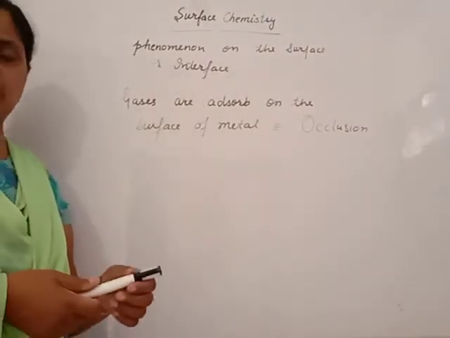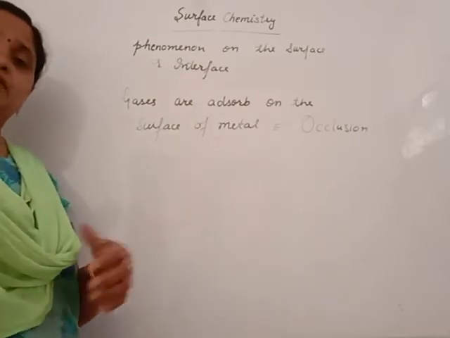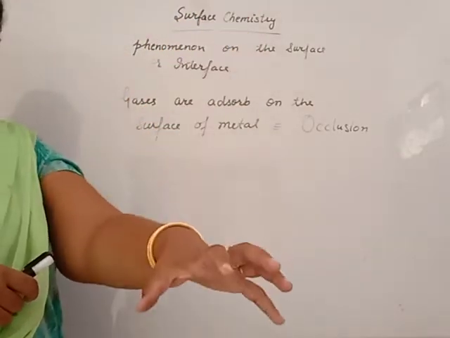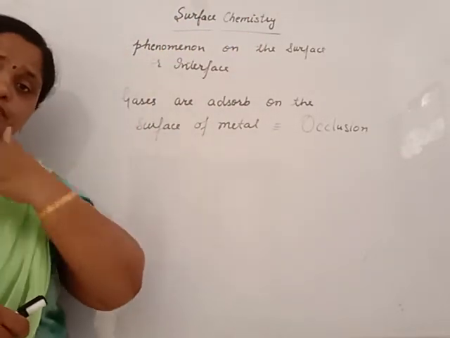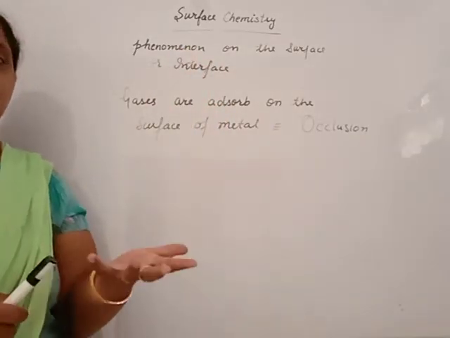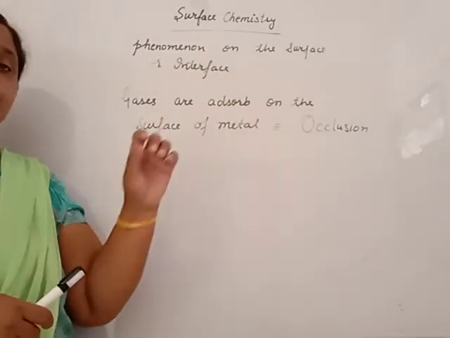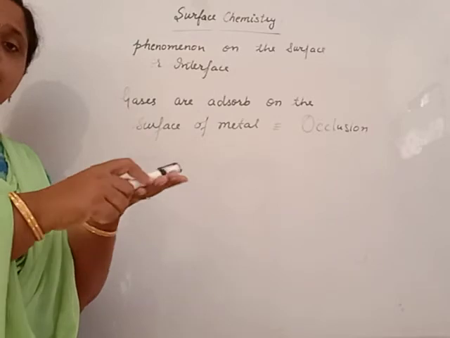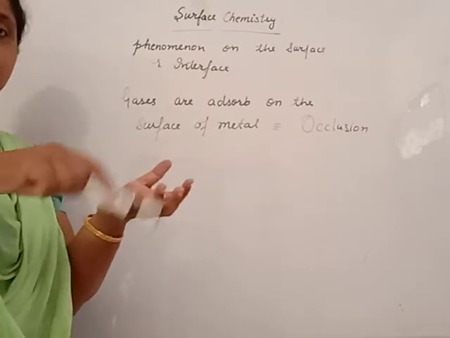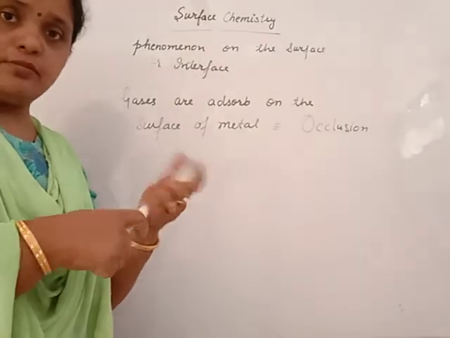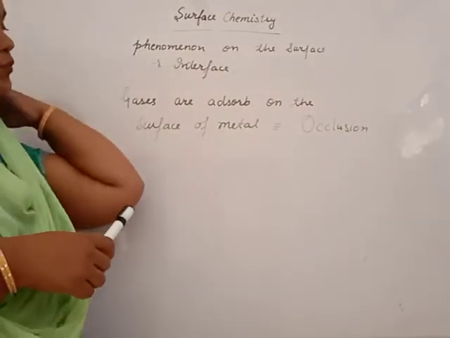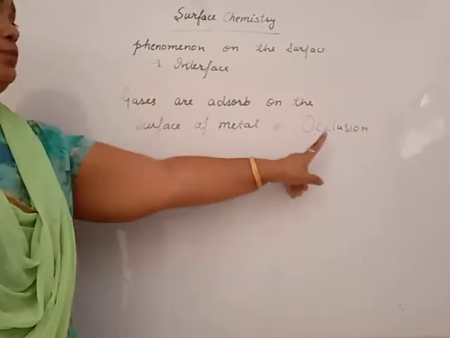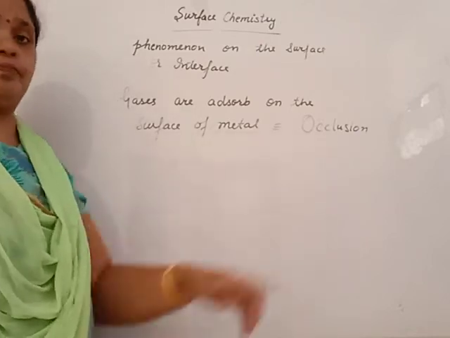Beta, we do dusting at our home. Do dusting at your desk. That dust particle is adsorbed on the surface. By dusting with cloth, it will be washed out. That is the phenomenon. Dust is the adsorbate. Clear? The outer layer of your desk is the surface and this desk acts as adsorbent. This is the phenomenon we see a number of times. But if gases are adsorbed on the surface of metal, that process is known as occlusion.